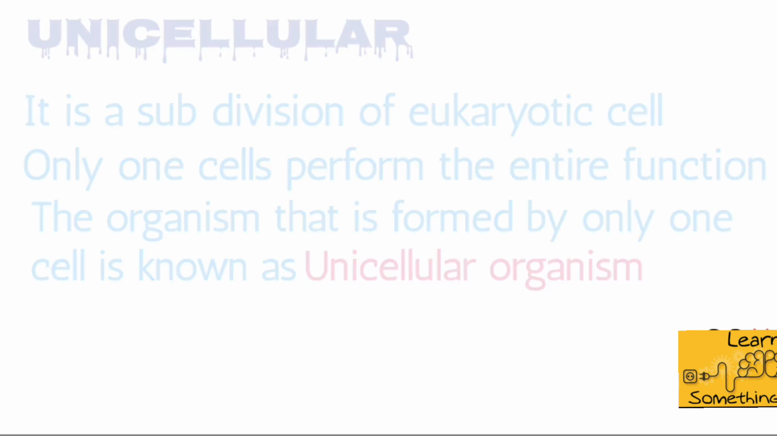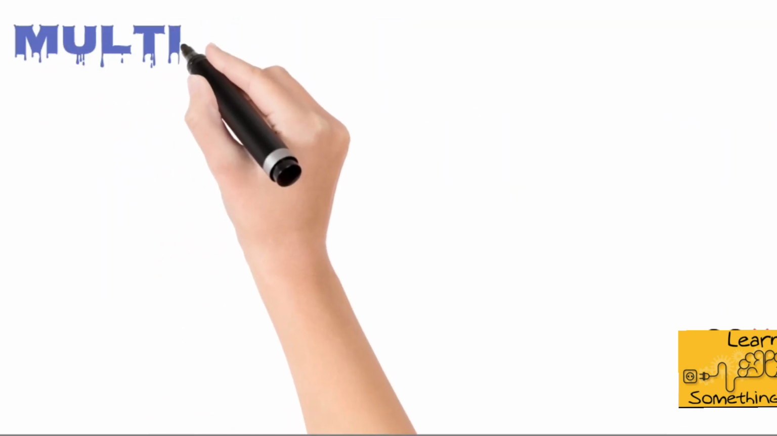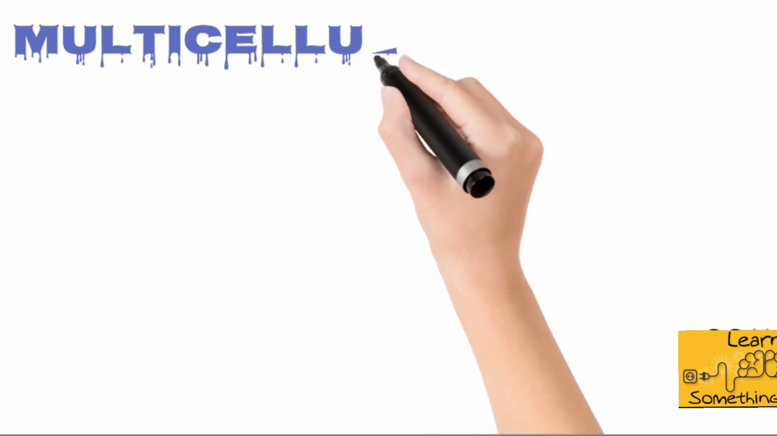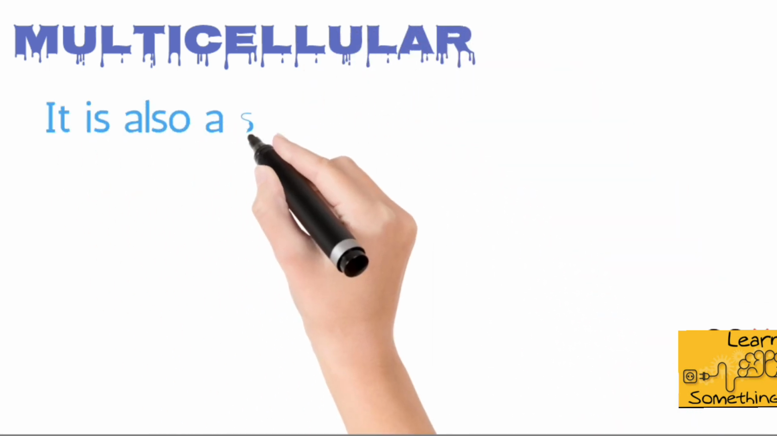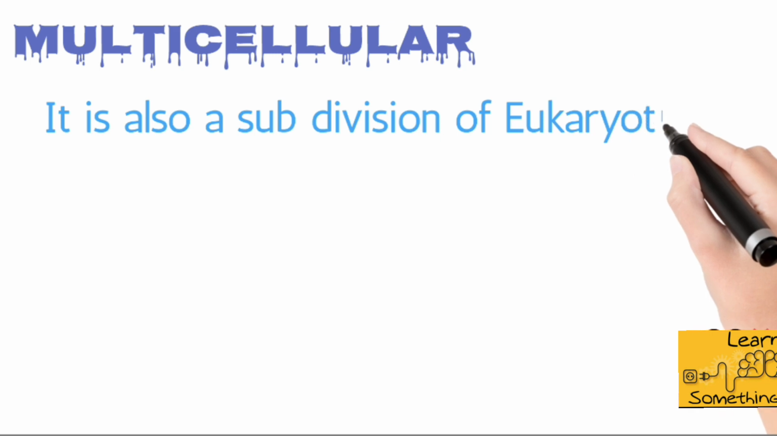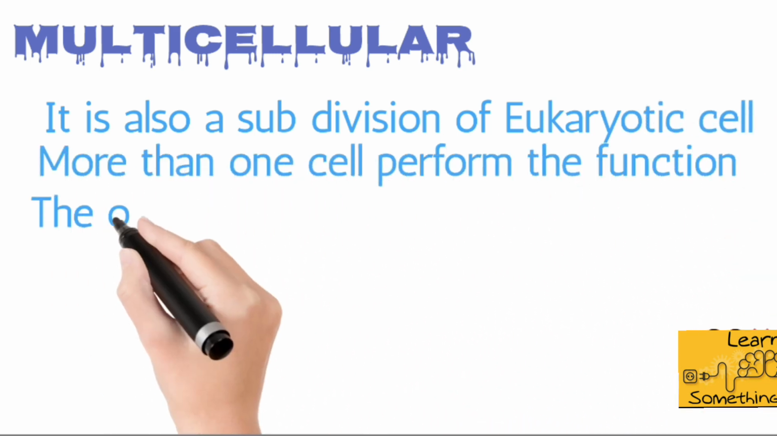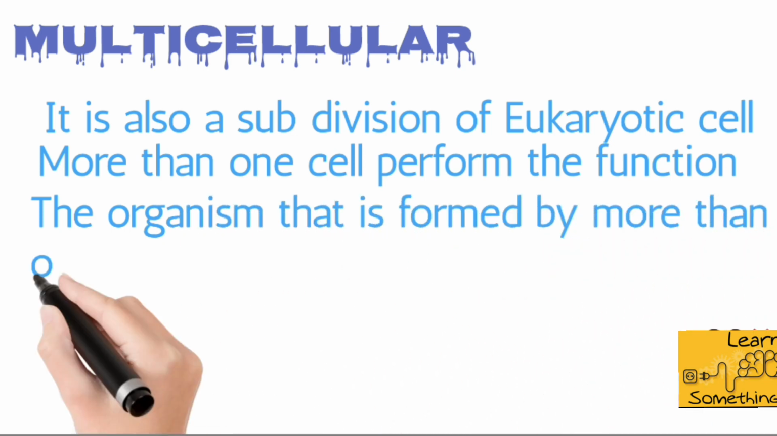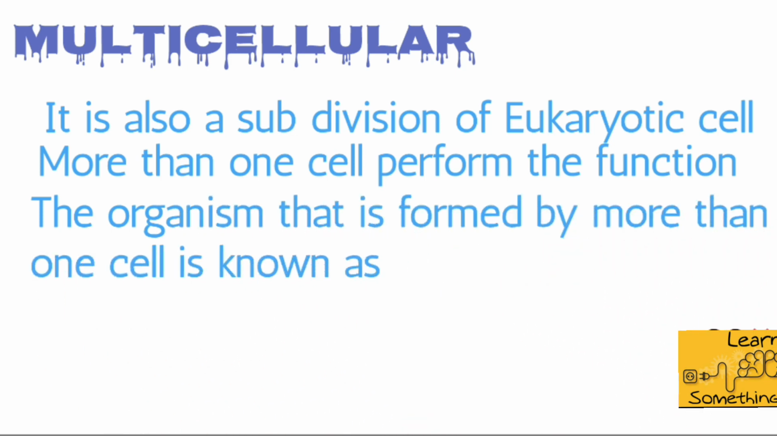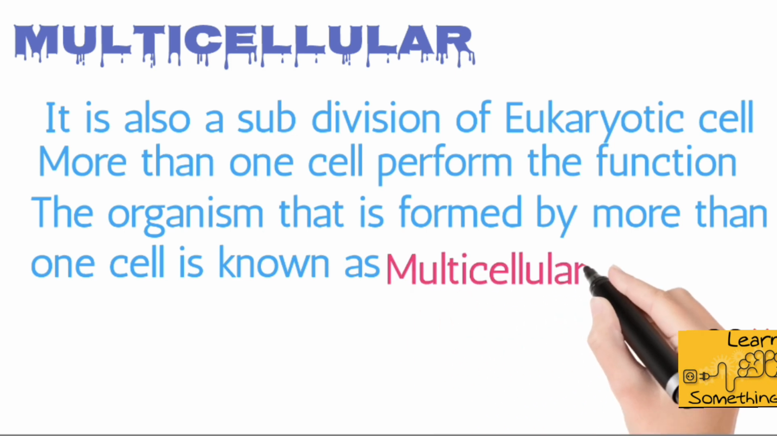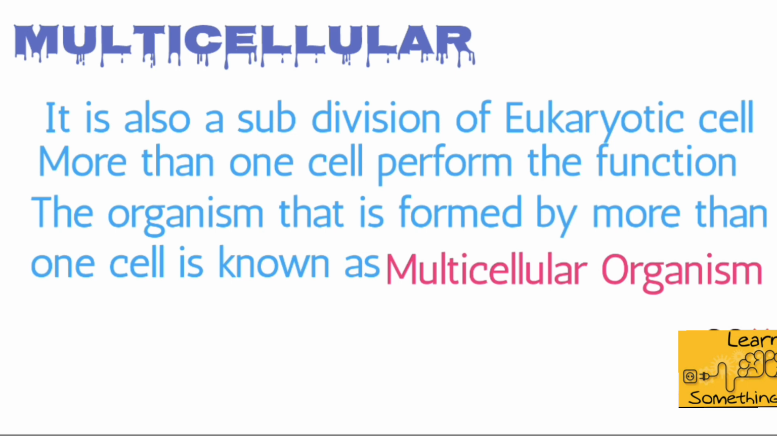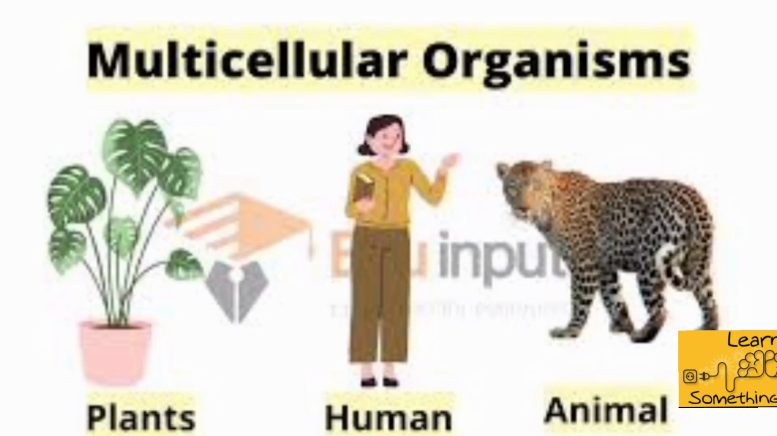Now let's try to understand the next term, that is multicellular. The word multi from multicellular means many and cellular means cell. In multicellular, more than one cell performs the entire function. The organism that is formed by more than one cell is known as a multicellular organism. Unicellular as well as multicellular is a subdivision of eukaryotic cell because these cells have a true nucleus. Some examples of multicellular organisms are visible to you all on your screen.